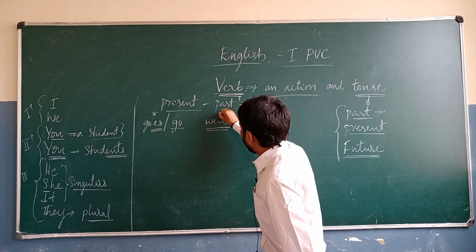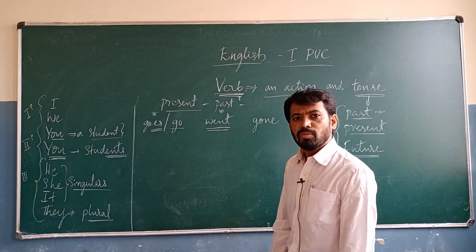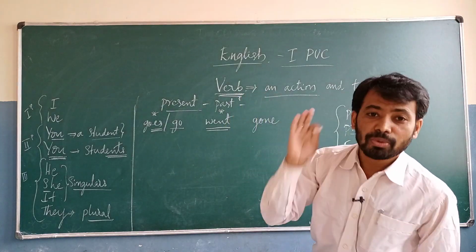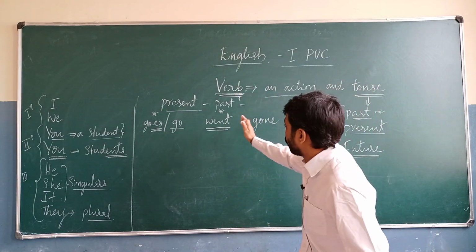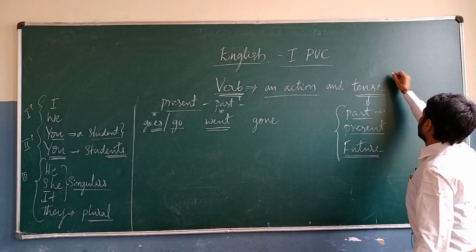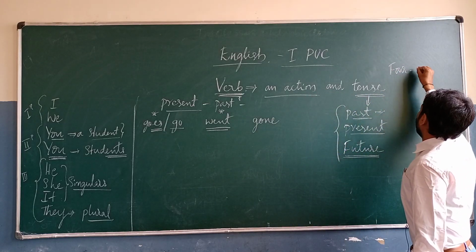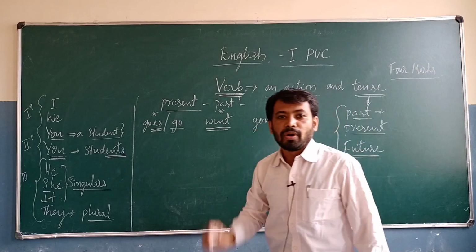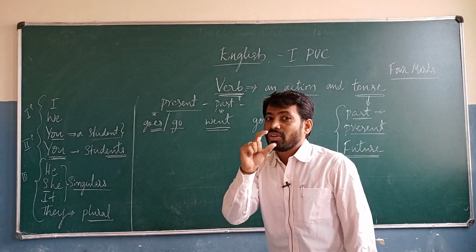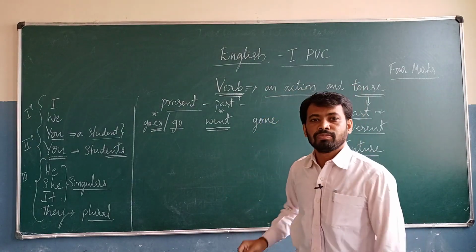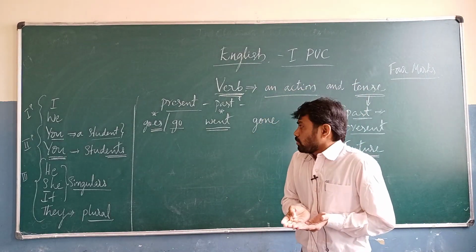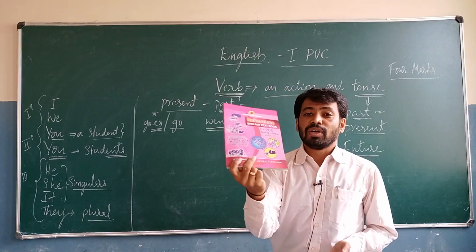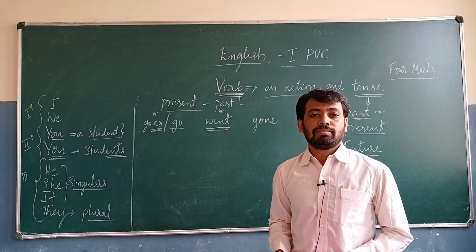So we have to use the past tense. Why am I going to tell this one? This is important for you, for 4 marks. If there is a verb question, it is important for 4 marks. They are going to give one paragraph for you, and we are going to observe that paragraph in your textbook. They have selected one in the reflection textbook.